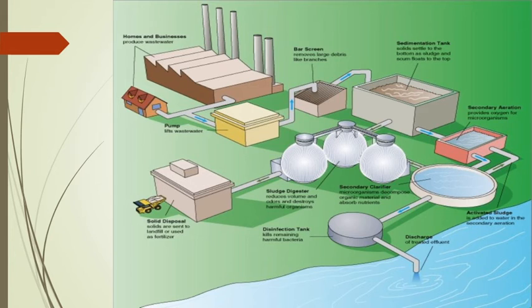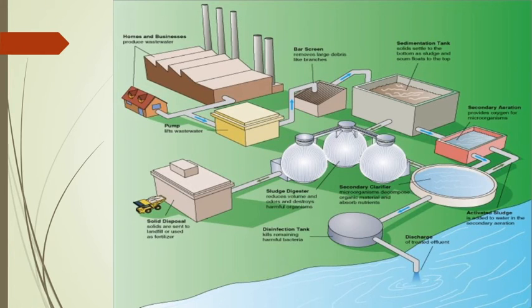The next one is the secondary aeration, that is the secondary unit, the biological process. After the sedimentation tank we can use the secondary process, called the activated sludge process, where oxygen is supplied continuously from the bottom of the tank so that aeration occurs, that is, oxidation occurs, and this oxygen helps the process of oxidation. As you know, oxidation is nothing but the conversion of complex organic waste into simpler ones, or conversion of organic waste into liquid and gases.